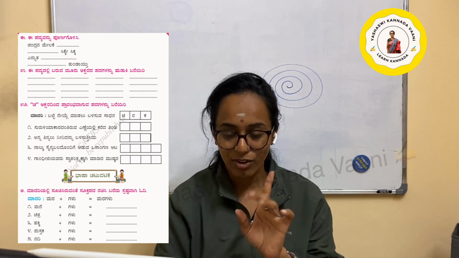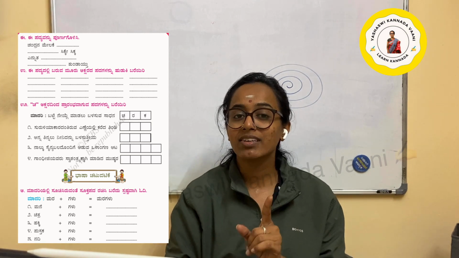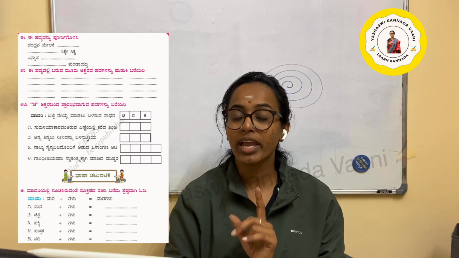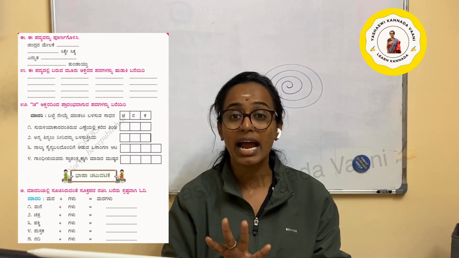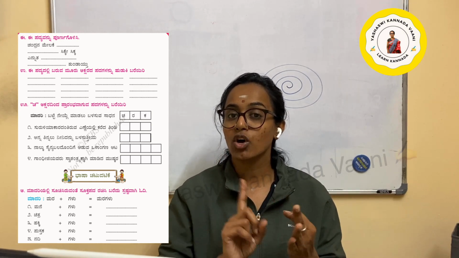Sorry for the cracker sound. It's Deepavali time. Mara plus galu, maragalu. Ekavachana is mara, bahuvachana is maragalu. Ekavachana is singular, and for bahuvachana you add galu. Okay? And it can be added only to animals, birds and things, not for people.